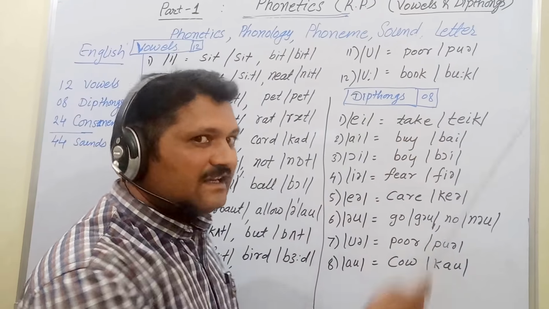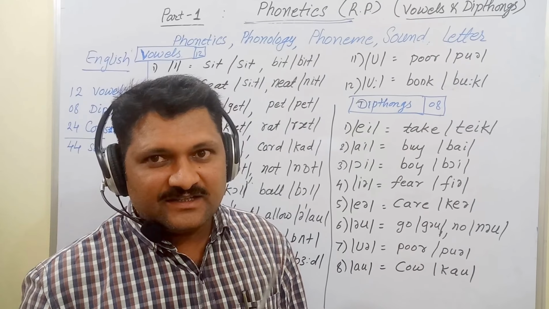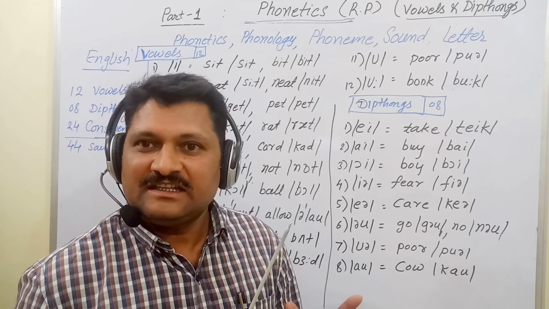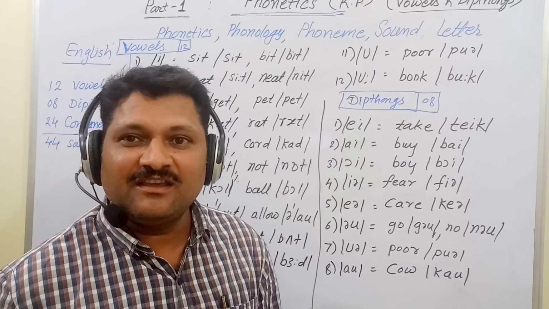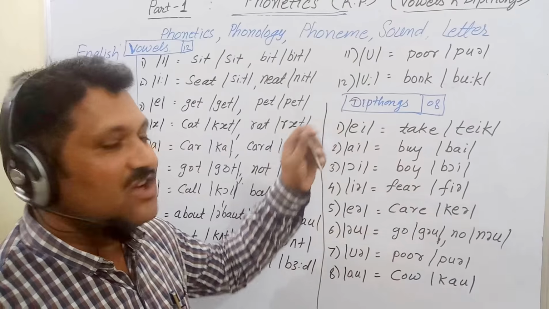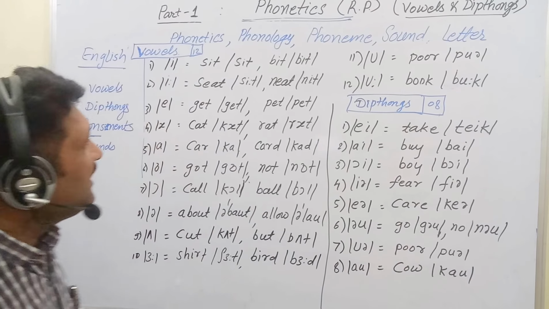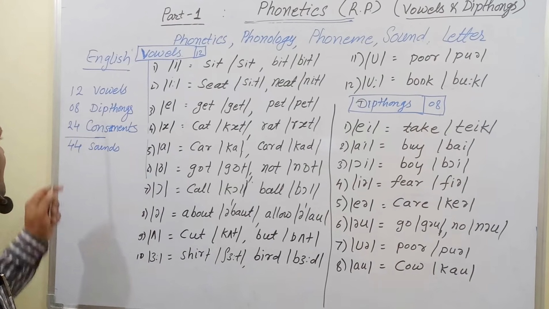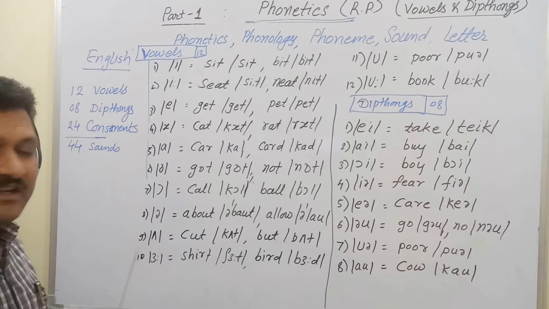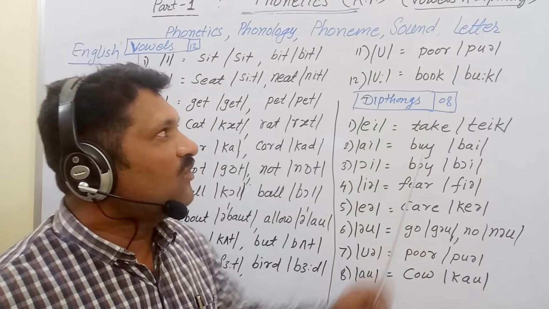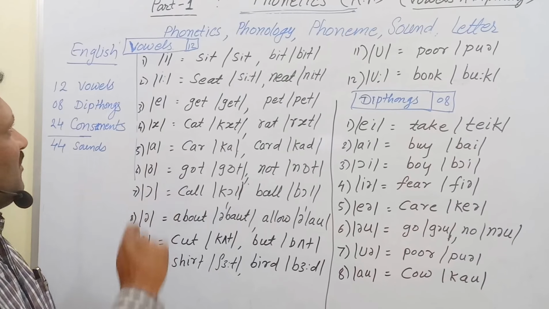And what are letters? In English there are 26 letters, and these letters are used for writing English. But while reading and speaking, these 44 phonemes or sounds are used for English. And these 44 sounds are 12 vowels, 8 diphthongs, 24 consonants. And in this video we are going to learn vowels and diphthongs. First of all, see the 12 vowels.